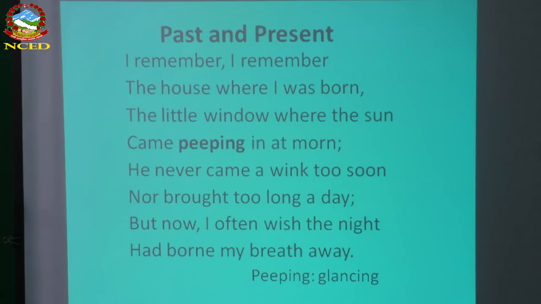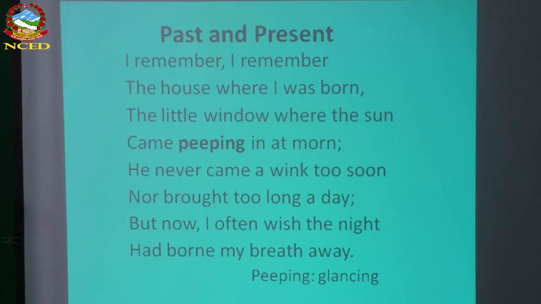In the beginning, the poet remembers those things, the house and the window, and he never came a wink too soon. He never came away too soon means here the sun did not come that quickly. It means the poet used to get up late in the morning, he was that type of boy. Everybody wants to sleep late, means wants to get up late in the morning. So that is what the poet did.